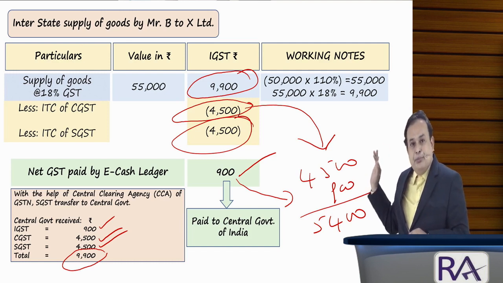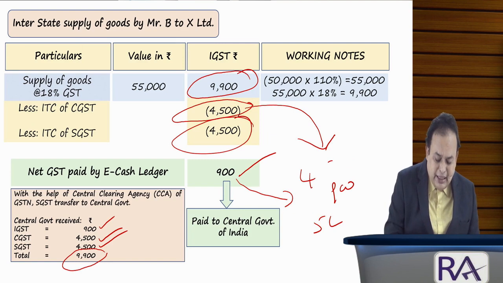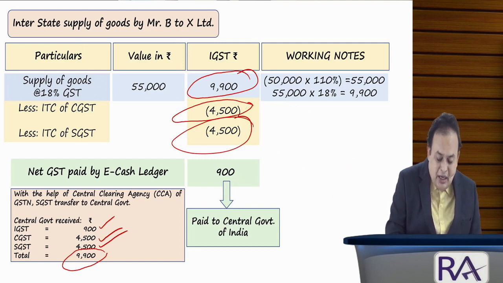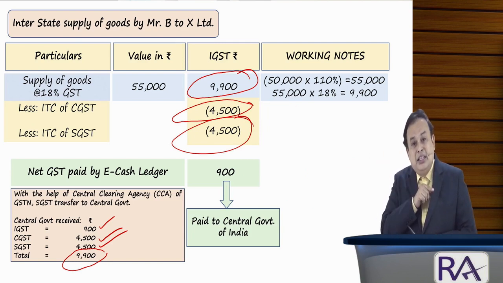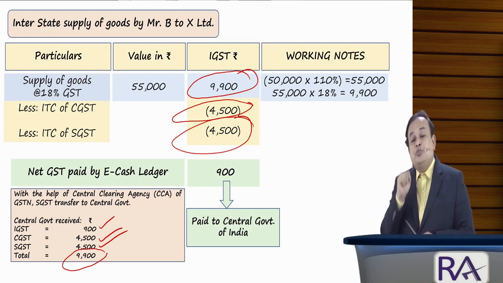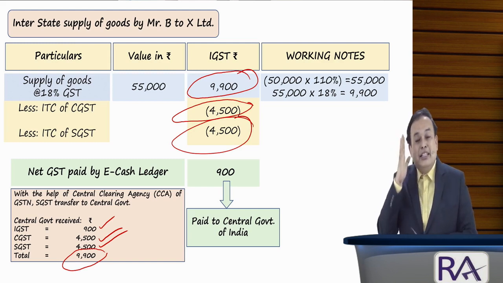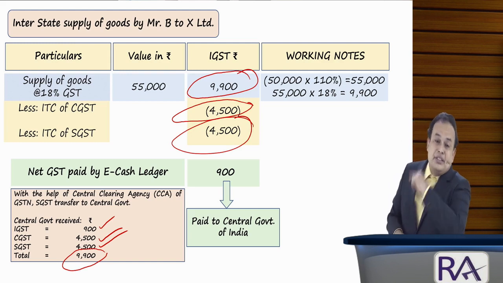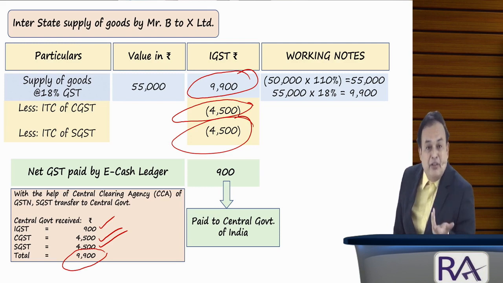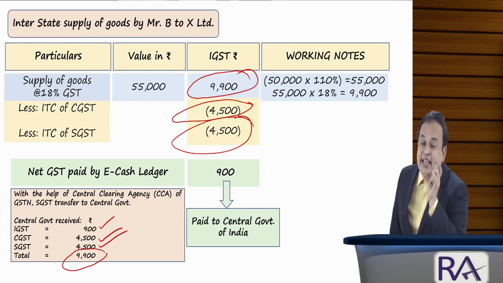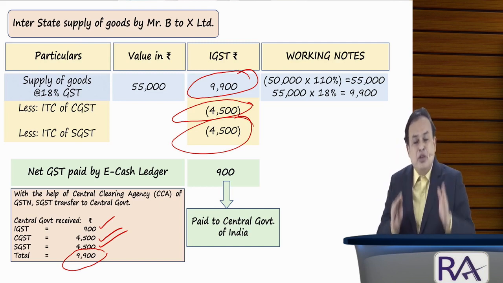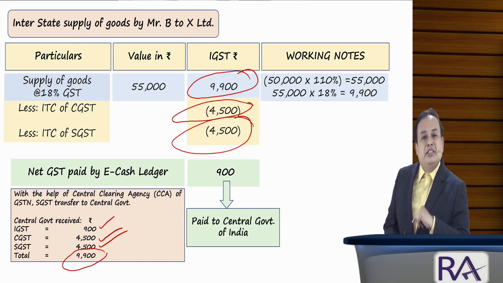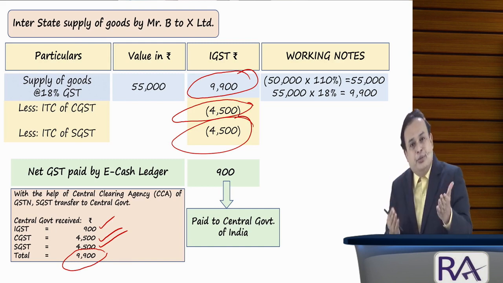Now the second step. What is to be understood here, my dear, is from which state to which state the goods are moving. From the state of Karnataka to the state of Telangana. So the exporting state is Karnataka and the importing state is Telangana. Which state will get the revenue of SGST? SGST is the revenue of the importing state, not the exporting state. You know that SGST is the revenue of the state. Such a revenue of SGST is a revenue of the importing state where the goods or services are consumed.